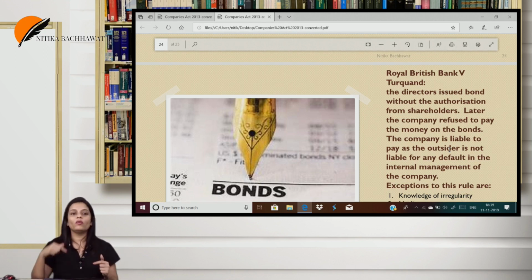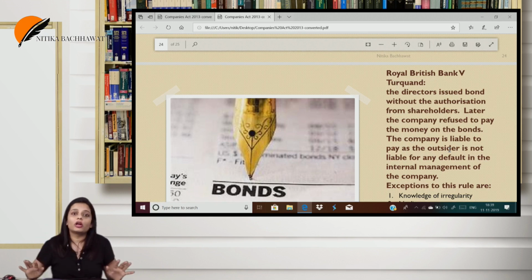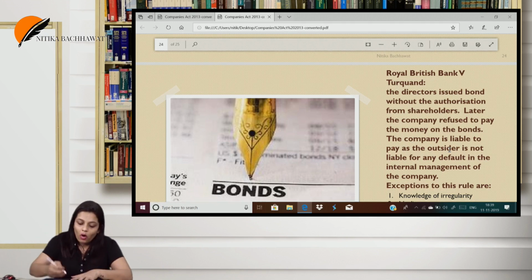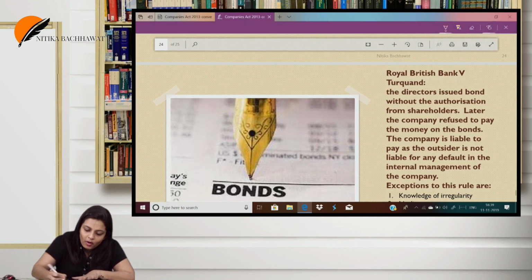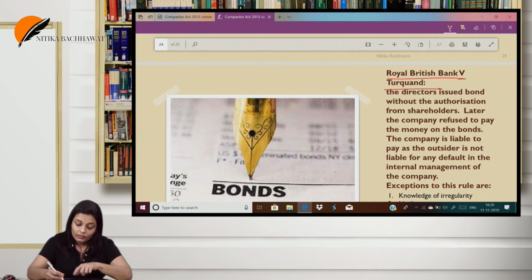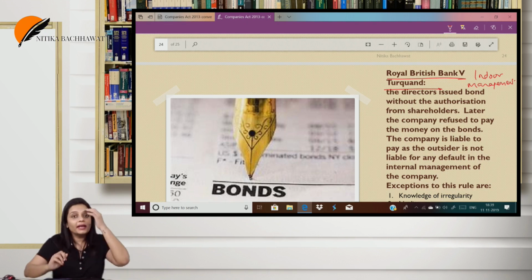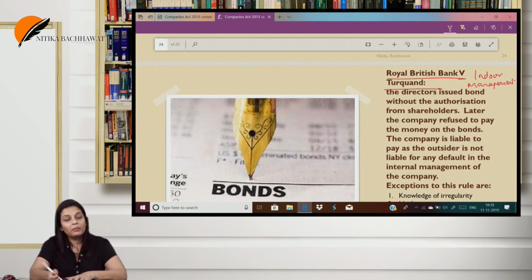Ma'am, how will I know whether he has a right to collect or not? The fact that he is sitting in the office means obviously he has a right to collect that form. But how he gets that right is not my concern. So the most important case for this doctrine was Royal British Bank versus Turquand. Here in this case, the concept of indoor management was laid down. What it says is that the outsider should know whether the company has a right or authority to do that work or not.